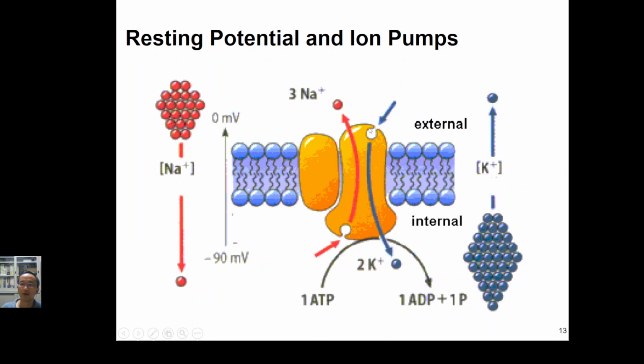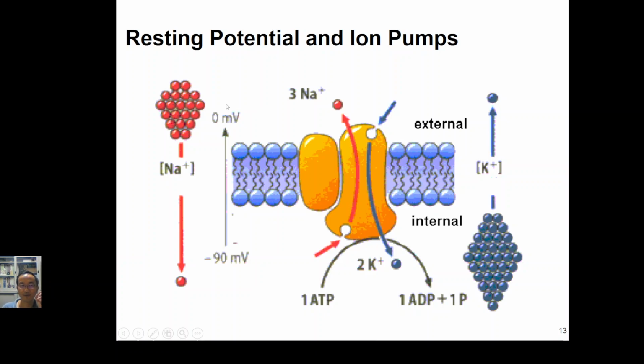Okay, so once the cell membrane is stimulated, a lot of sodium ions will go inside the cell. So the voltage will go up from minus 90 millivolts up to plus 30 millivolts. After that, what we call that is depolarization.